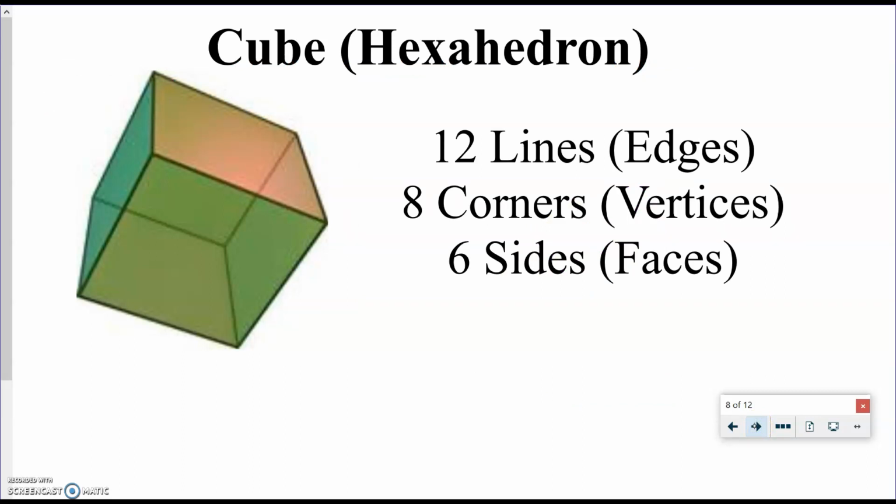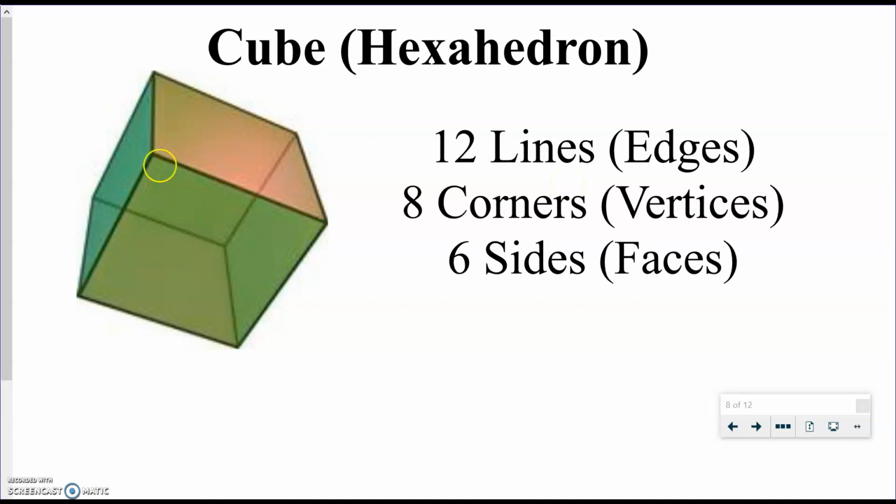You heard me say before, a cube or a hexahedron. They are the same thing. They mean the same thing, but we'll use a cube a lot to talk about lines and planes and points and intersections. And so it's good to understand what a cube or a hexahedron is. So this cube has 12 lines or 12 edges. So that would be along the edges right here.